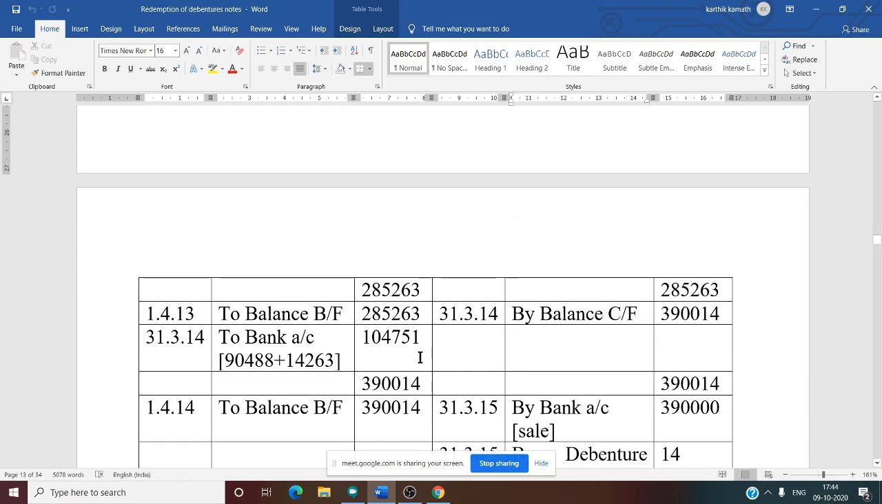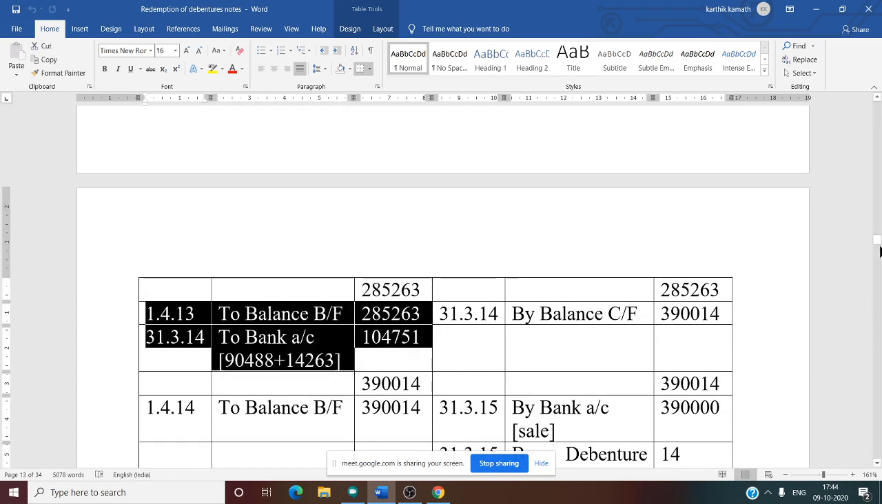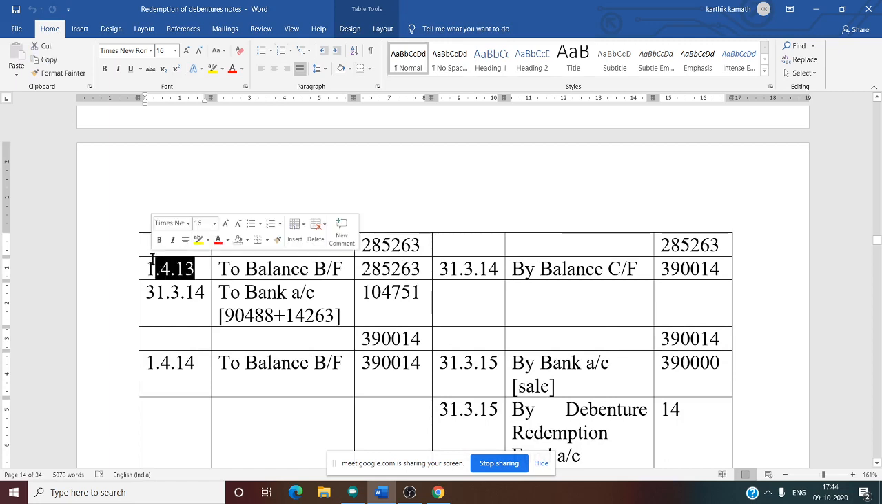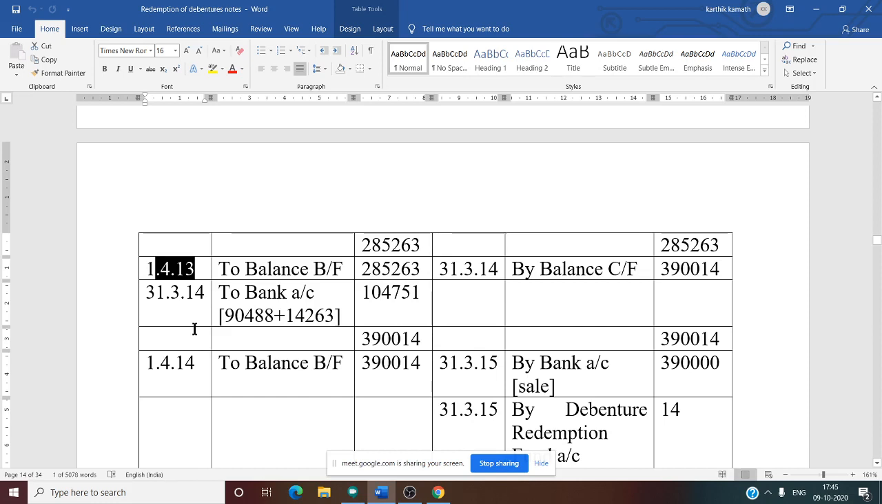Yes, now we need to go for fourth year. So fourth year again, previous year closing balance is opening balance, 2,85,263. Fourth year date, you see date is very important, 1/4/2013. That means fourth year starts from when? Our fourth year is 2013-14. That is why it starts from, because debentures were issued in the month of April. That is why it starts from April to March. So at the beginning of that year, 1/4/2013.